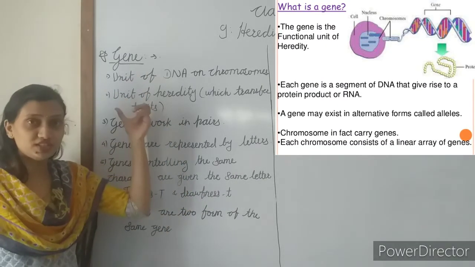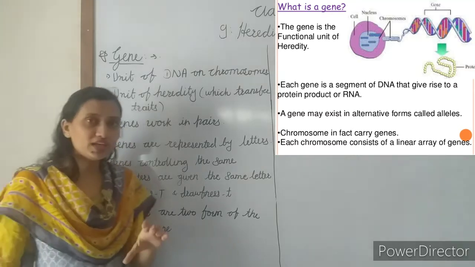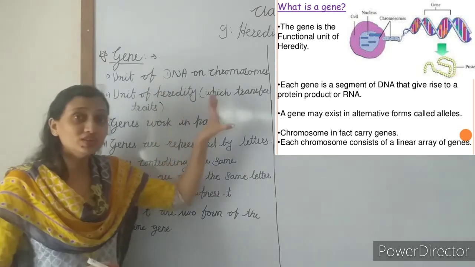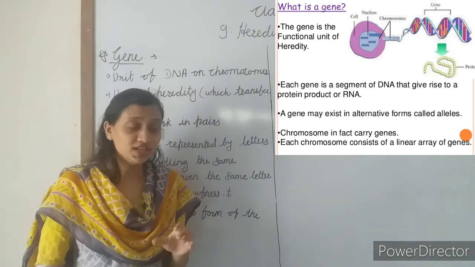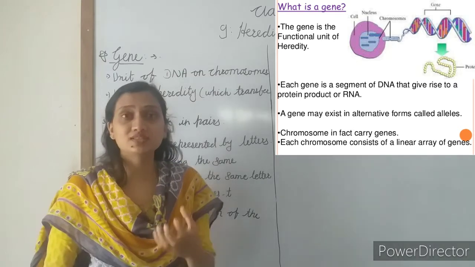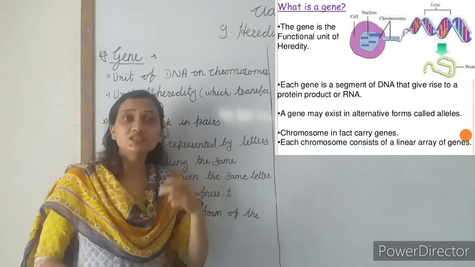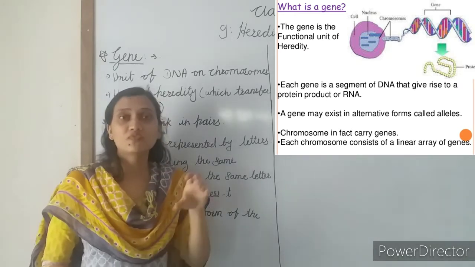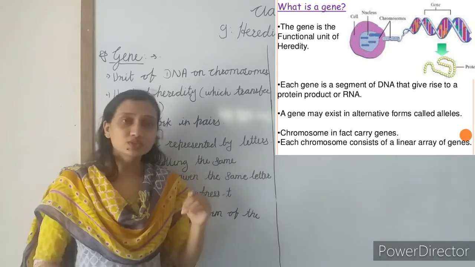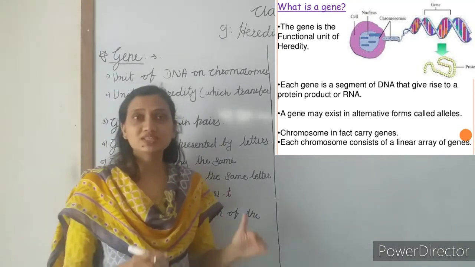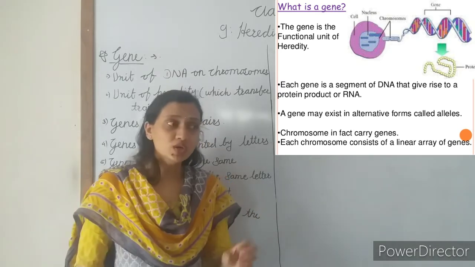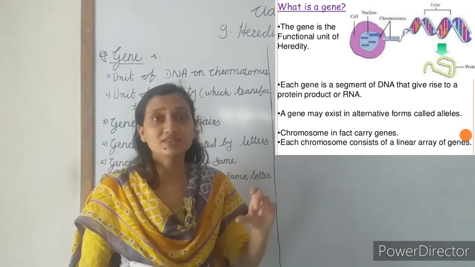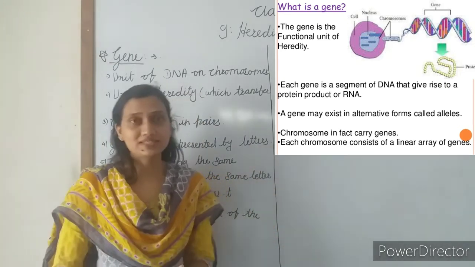Now, our next point is the genes. Okay, so we know that the gene is present on the chromosome. It is a unit of the DNA on the chromosome. What is the function of this gene? These genes govern the synthesis of proteins which control the specific characteristics, specific traits of the organisms. There are thousands of genes present on the chromosomes, which control the various characteristic traits of the organisms.